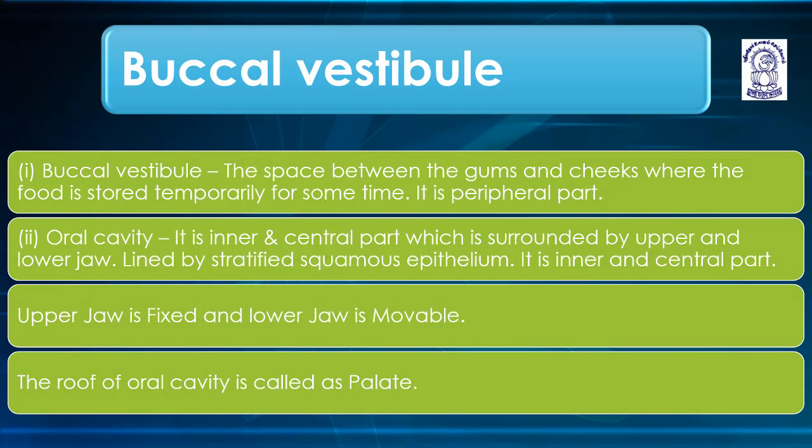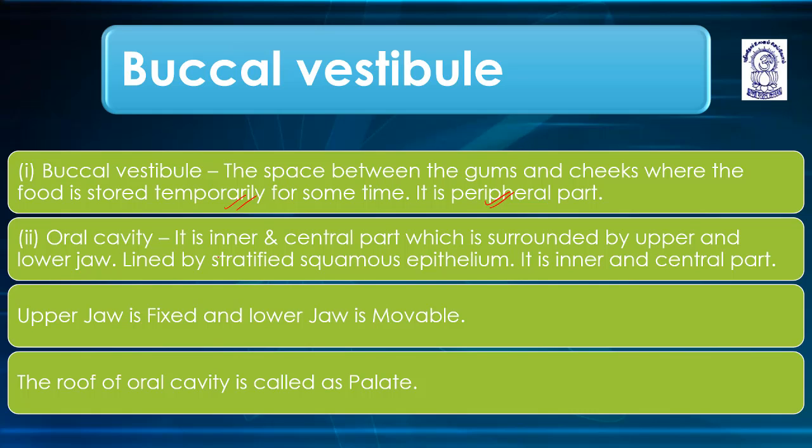Buccal vestibule. A vestibule is a slit-like space bounded externally by the lips and cheeks and internally by the gums and teeth. It is the space between the gums and the cheeks where the food is stored temporarily for some time. It is the peripheral part of the buccal cavity or mouth.